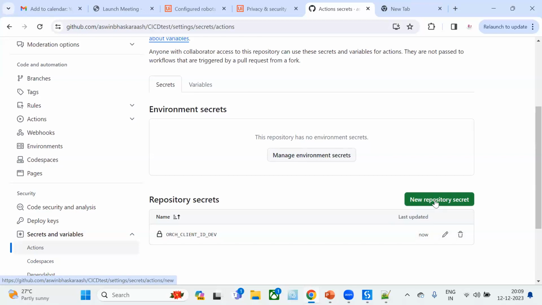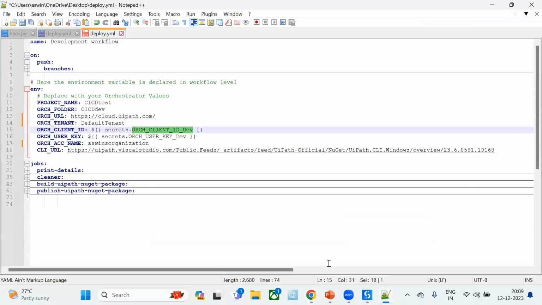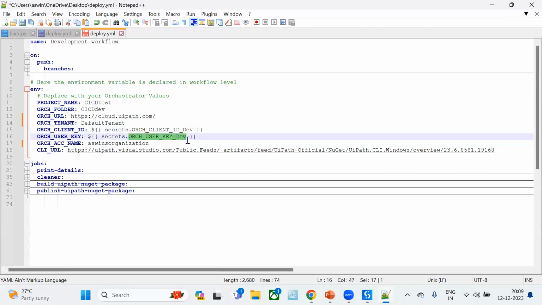For that, we need to click on new repository secret again and provide the name. What's the name? Orchestrator user key. This one I am copying.